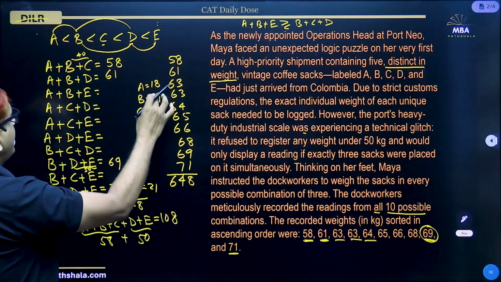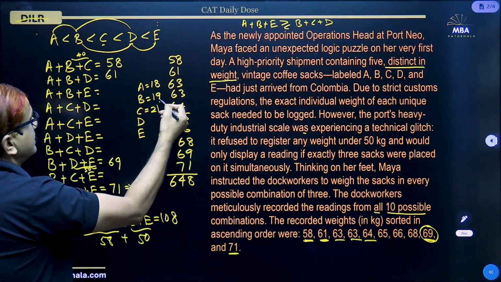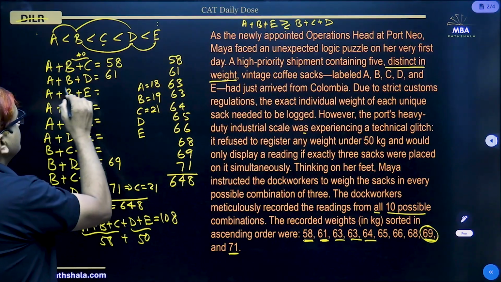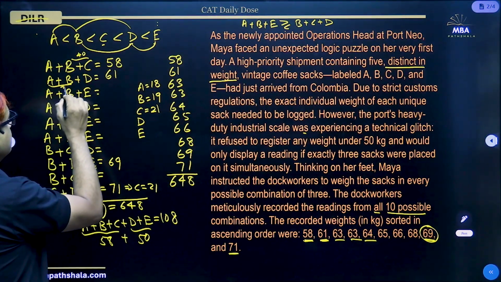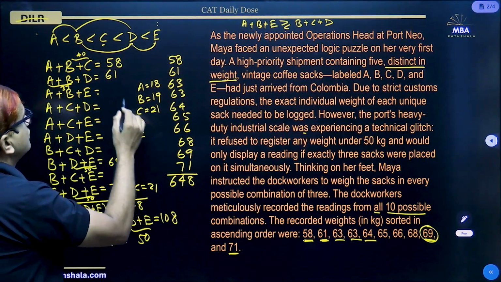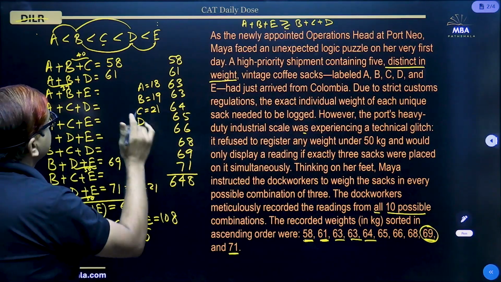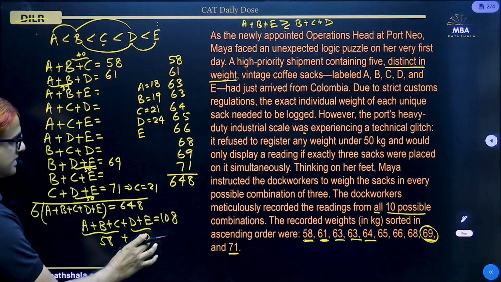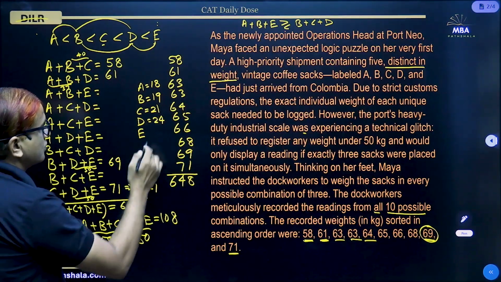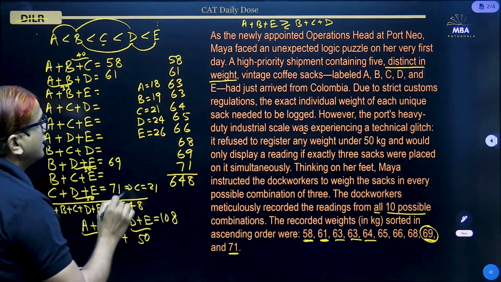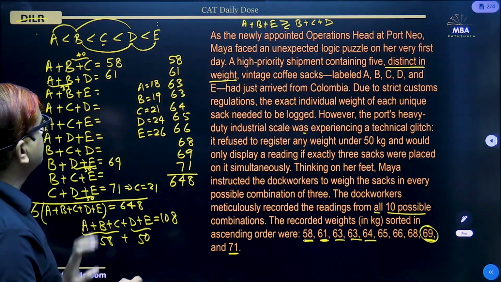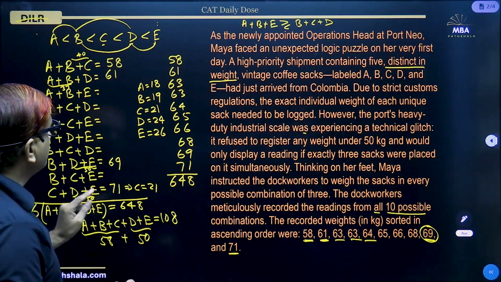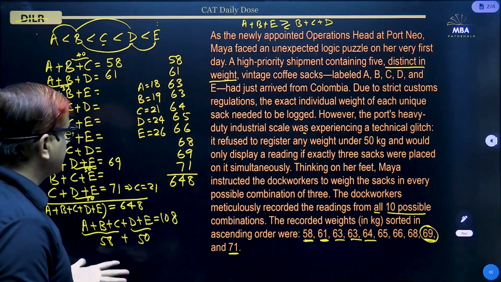Once A and B are known, A plus B is 37. So put A plus B as 37 here, and that will give us the value of D: 13 plus 11, 24. And we already know D plus E is 50, so 24 plus 26 is 50. So all the weights are now known: 18, 19, 21, 24, and 26.